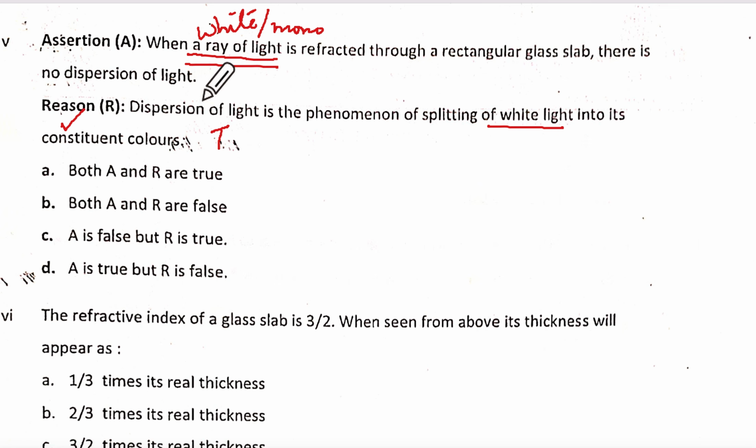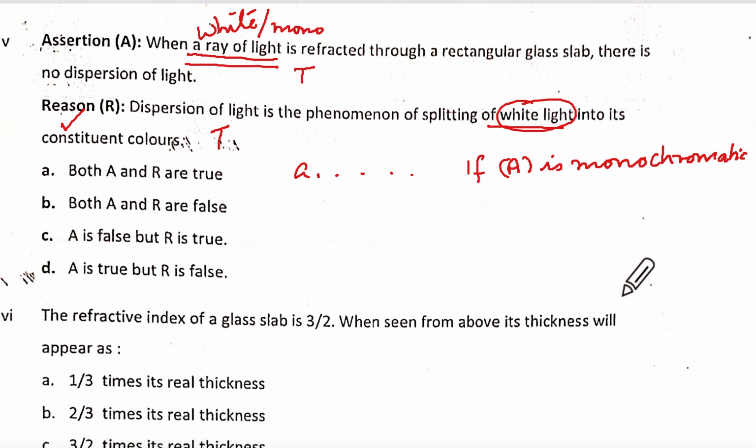Here, they say dispersion of light, splitting of white light, but here they have not mentioned. So if something like this is there, you will have to mention if you are saying that this is true. If you say both of them are true, then you write A, then you will say both of them are true if A is monochromatic. Understanding?